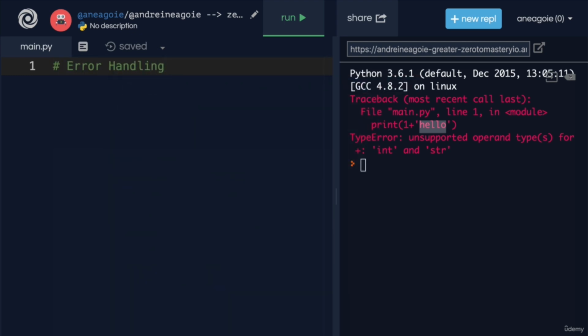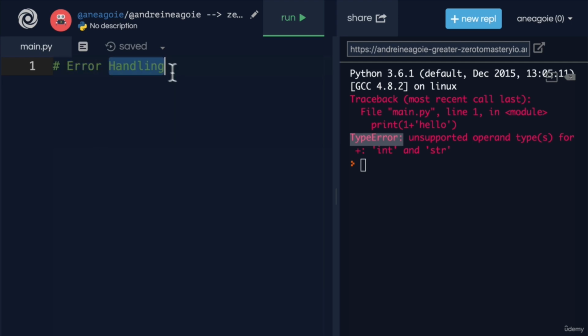It's a natural part of being a programmer, and a great programmer is able to handle errors in their program. Because instead of letting our programs just error, we're able to handle them so that if we get something like a type error like this, we can actually handle that error within our programs. And in this section, we're going to learn all about that. But the key takeaway is that error handling allows us to let the Python script continue running even if there are errors. Sounds pretty interesting, right?